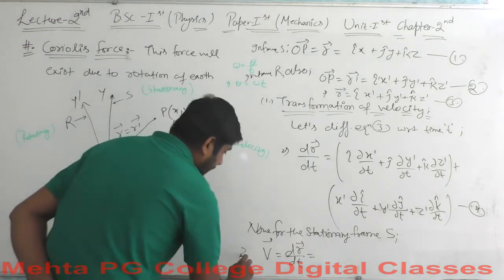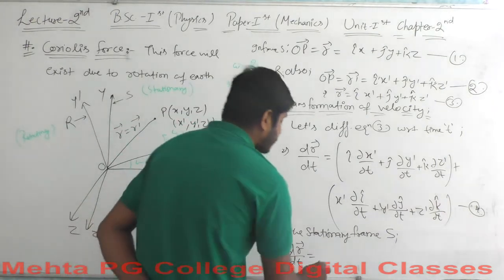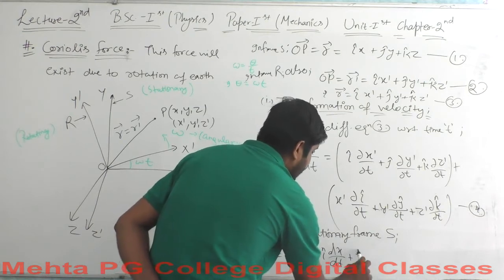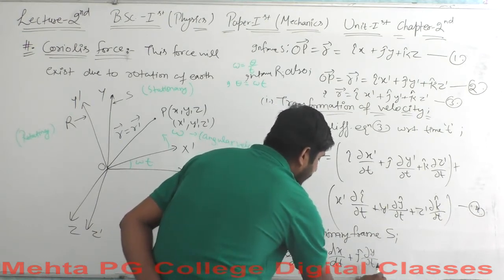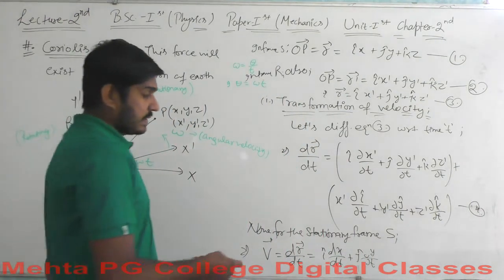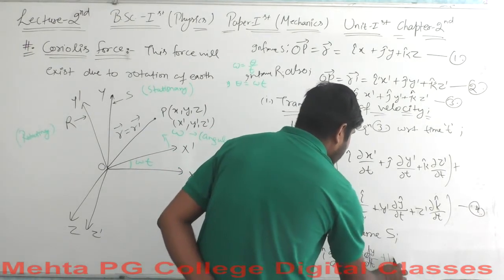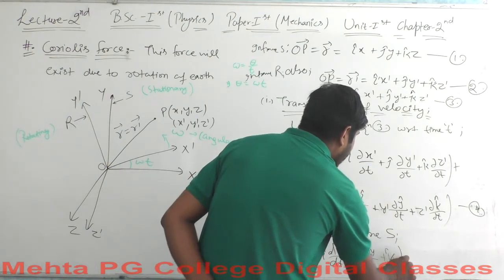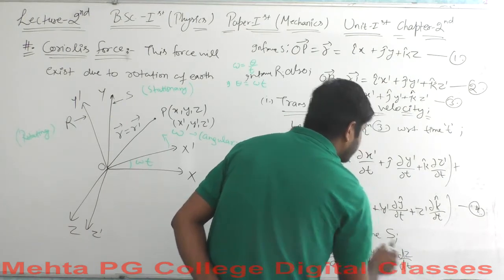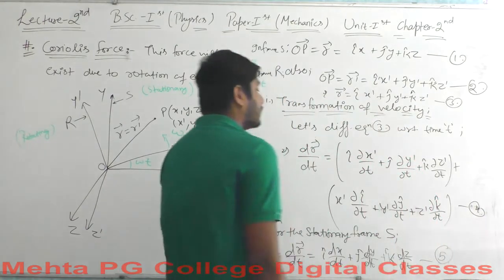So the velocity v is equal to dr over dt, and that is equal to I cap dx over dt plus j cap dy over dt plus k cap dz over dt, which is equation 5. Yes, we got the equation of velocity.